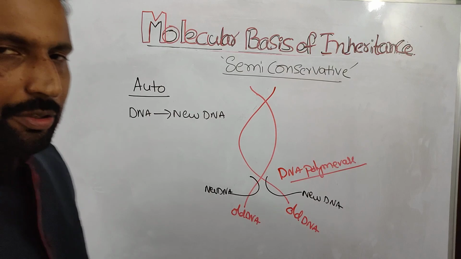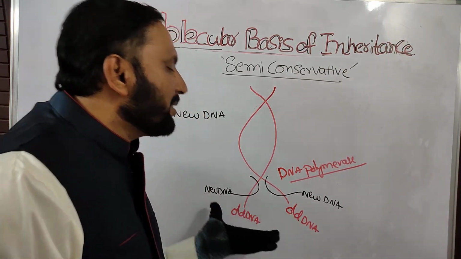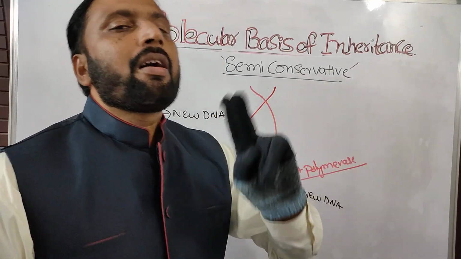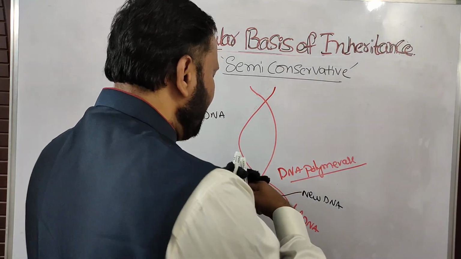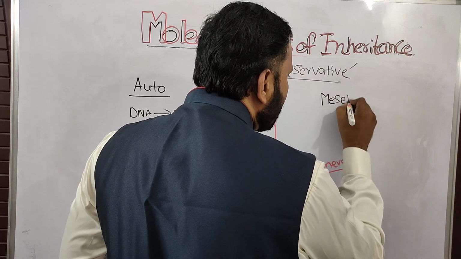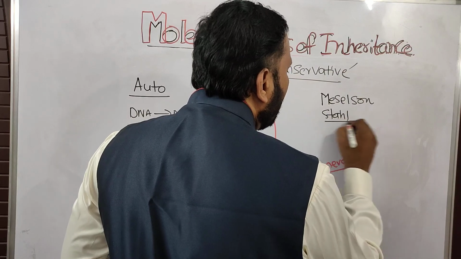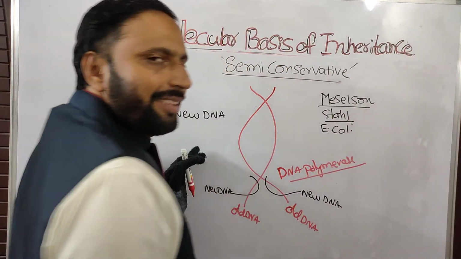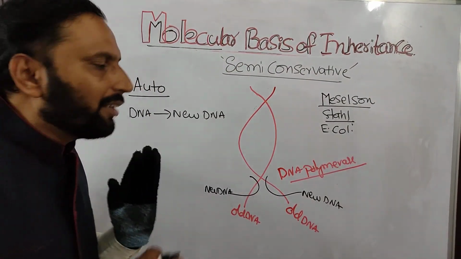That is the semi-conservative method. Always two strands act as template. These two strands are forming new DNA. So do the two strands act as template or not? That was proved by the scientists Meselson and Stahl. They conducted an experiment on Escherichia coli. What is the simple experiment they conducted? The question is whether the two strands act as template or not.